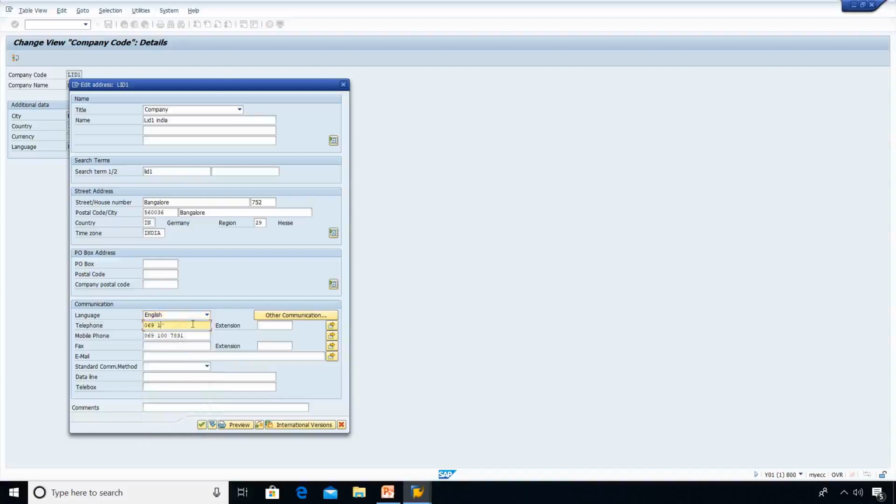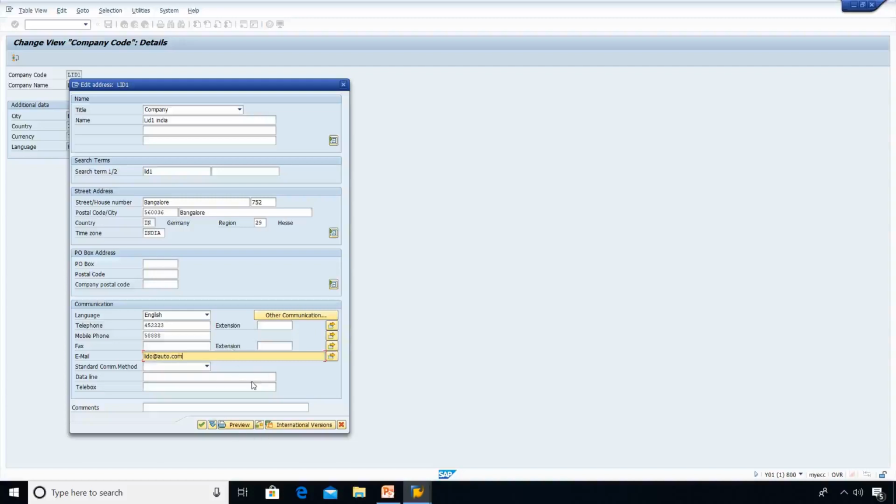This mobile number and phone number you can write. Let me write something like this. Mobile phone. Email address you can give like lido at auto.com, something like that.